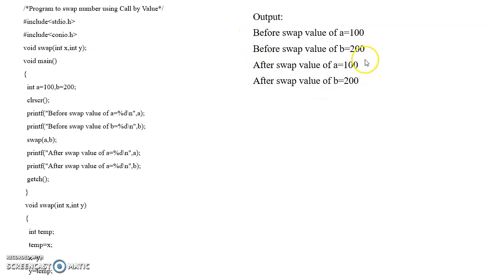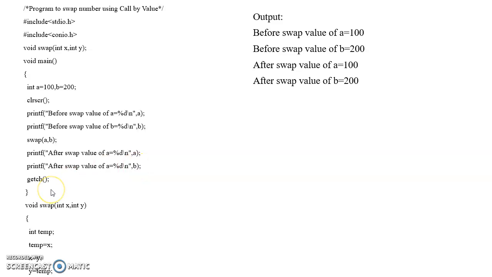Now on the right hand side of the window you can see the output. After running this program, the first two lines are before the swap function, where we have the a and b values as 100 and 200 respectively. After performing the swap function, that is, after calling this function, we are printing the values of a and b. Again they are printed as 100 and 200. Why are the values not changed?